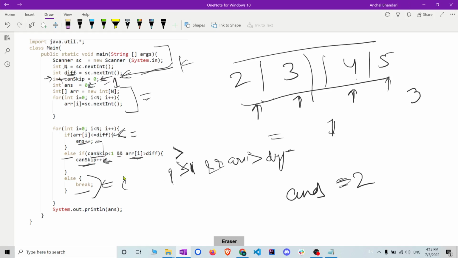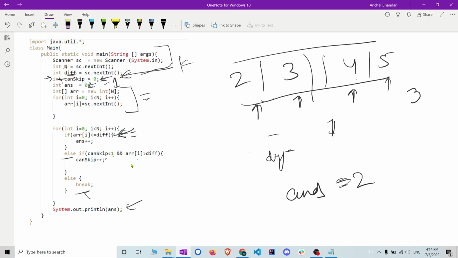I hope you understand these basic else if conditions. If this condition matches, then answer plus plus. If this condition matches, can skip plus plus. If can skip becomes more than 1, this condition will be implemented, the loop will end, and we will come out of the loop and simply print the answer. I hope you get this. It's basically very simple.